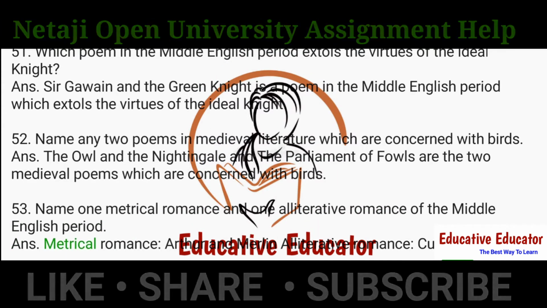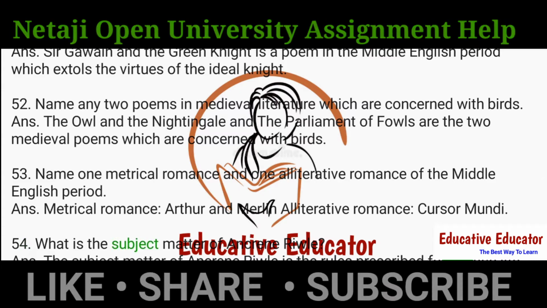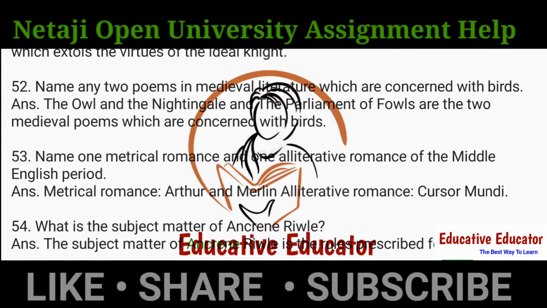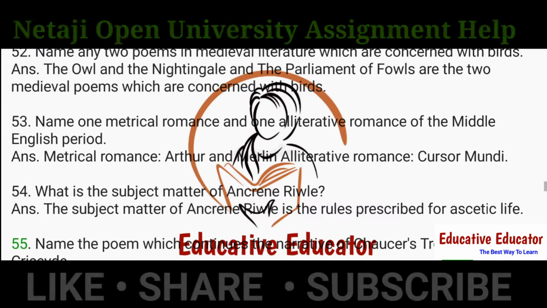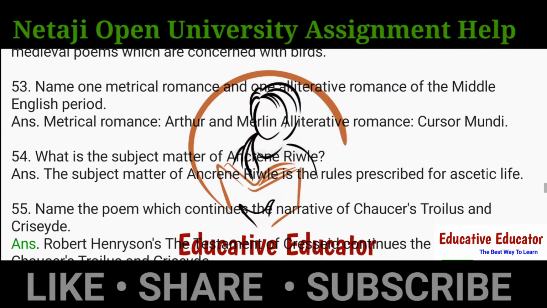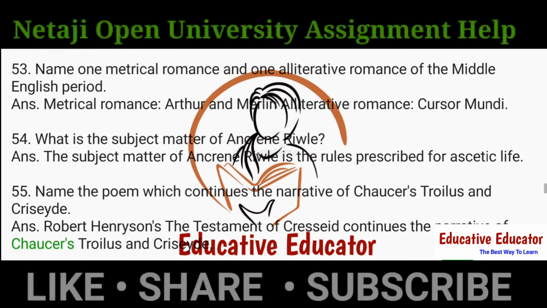Ans. Metrical romance, Arthur and Merlin. Alliterative romance, Cursor Mundi. 54. What is the subject matter of Ancrene Riwle? Ans. The subject matter of Ancrene Riwle is the rules prescribed for ascetic life. 55. Name the poem which continues the narrative of Chaucer's Troilus and Criseyde. Ans. Robert Henryson's The Testament of Cresseid continues the narrative of Chaucer's Troilus and Criseyde.